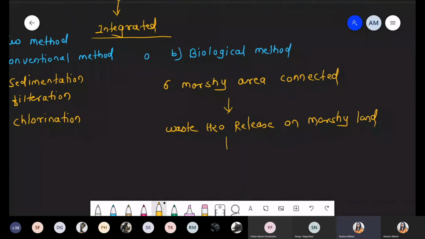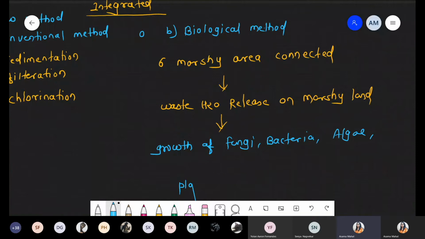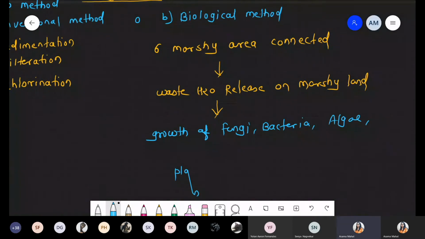And now what happened? Slowly, it is responsible for the growth of fungus and certain types of different bacteria. Now some types of aquatic algae are there. Some amount of plants are also there, and as well as there is a presence of different animals. Okay. Growth of the fungi, bacteria, algae, plants as well as animals.